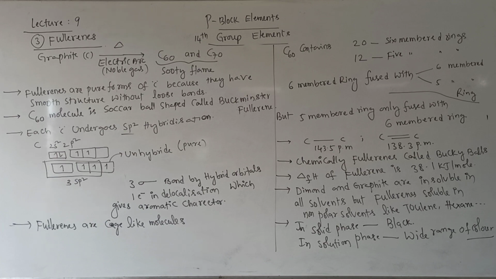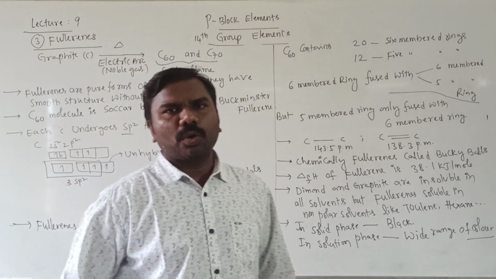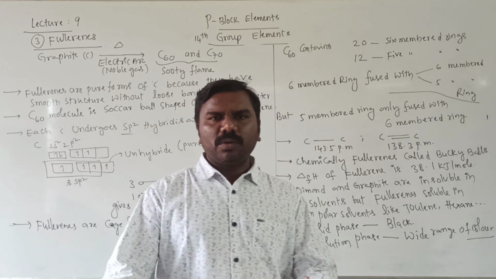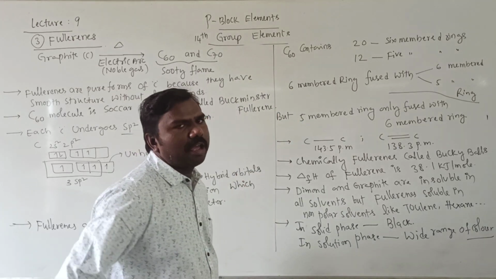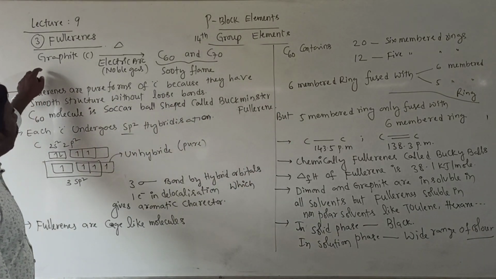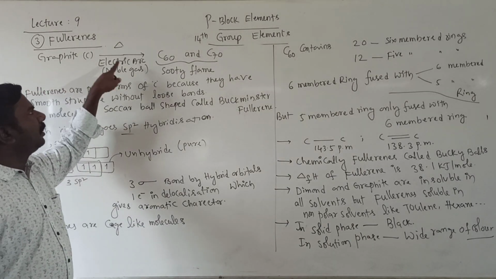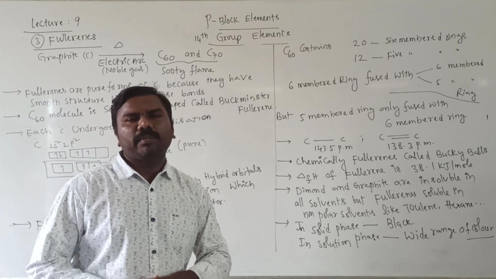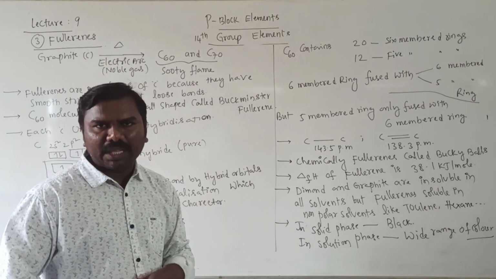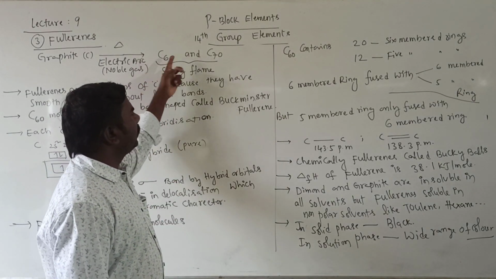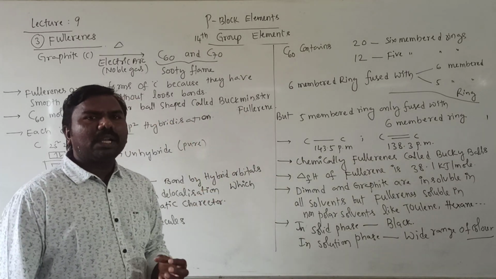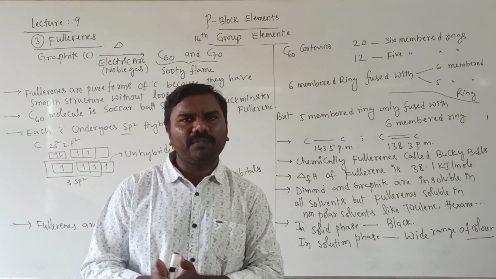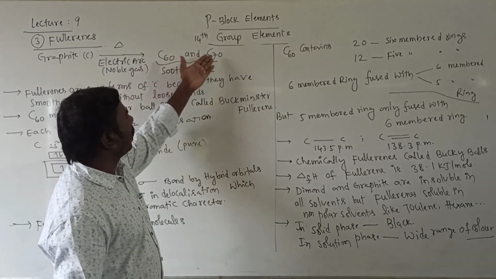Okay students, the third crystalline allotrope of carbon is fullerenes. As I told you, the same points I have written here. Fullerenes are prepared from graphite by passing electricity in the presence of an inert atmosphere. That's why I am taking noble gases. So this gives C60 and C70. You will get a sooty flame. The flame with black colored fumes, called a sooty flame, contains C60 as well as C70.